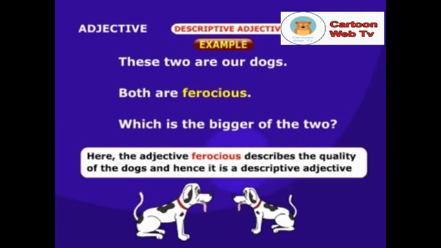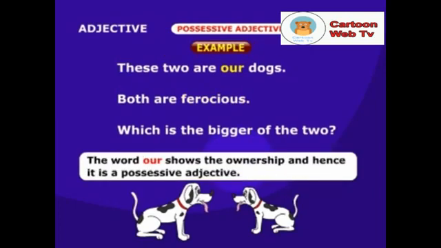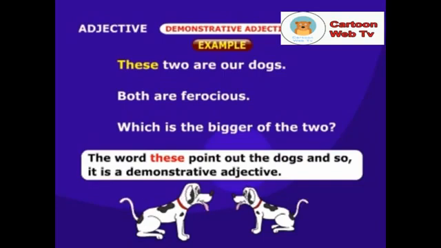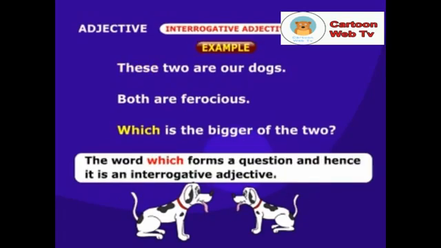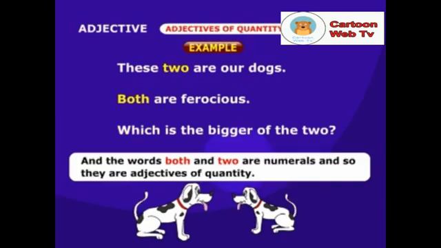Here, the adjective ferocious describes the quality of the dogs, and hence it is a descriptive adjective. The word our shows the ownership, and hence it is a possessive adjective. The word these points out the dogs, and so it is a demonstrative adjective. The word which forms a question, and hence it is an interrogative adjective. And the words both and two are numerals, and so they are adjectives of quantity.